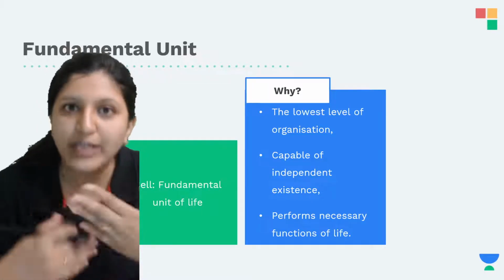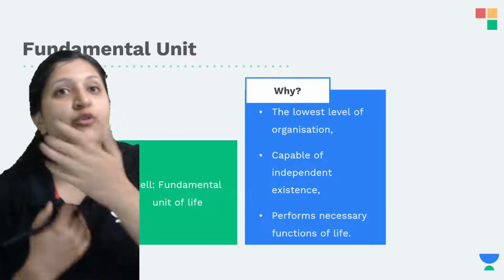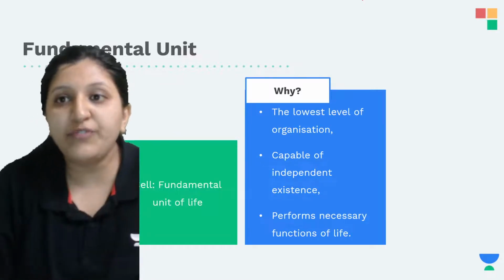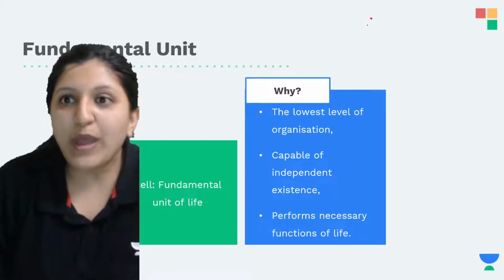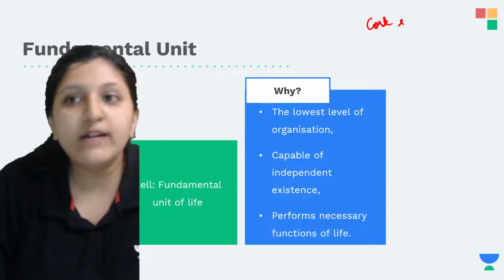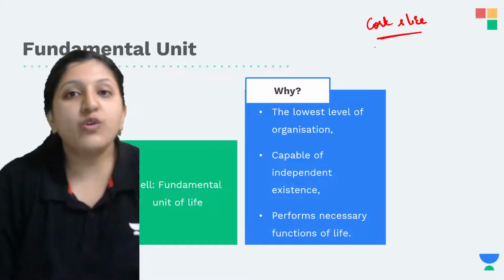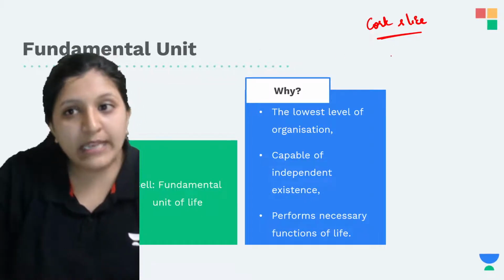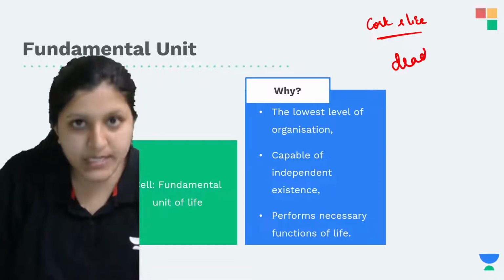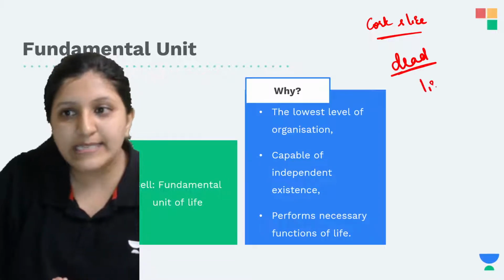For observation for the first time, they used pond water, and one of the scientists used the cork slice. Depending on the work that they conducted, they mainly started observing the dead cell as well as the living cell.